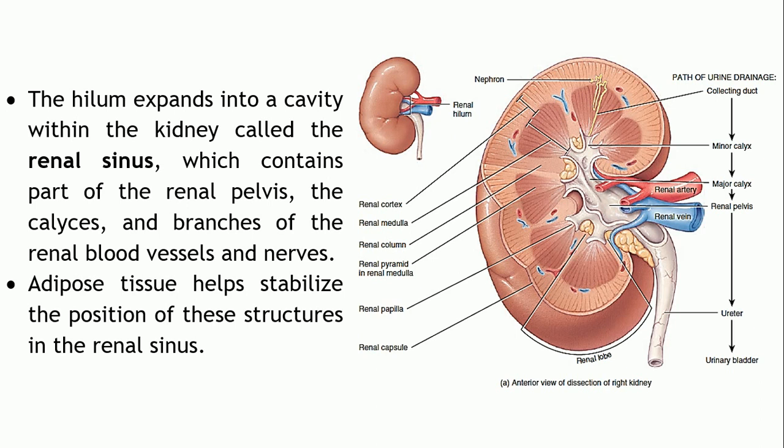Now this hilum, as you can see, expands into a wider cavity, right. So this cavity comprises several portions which are located over here, like the part of the renal pelvis, the calyces, along with the branches of the blood vessels and the nerves. It is called the renal sinus. So this particular cavity which is expanded over here is known as the renal sinus. Also these structures will be supported by the adipose tissue, as we have seen that it is in continuation with the ureters also.